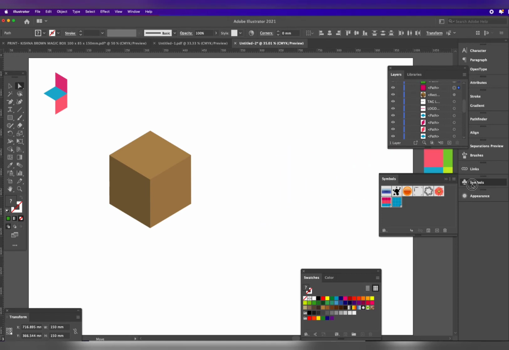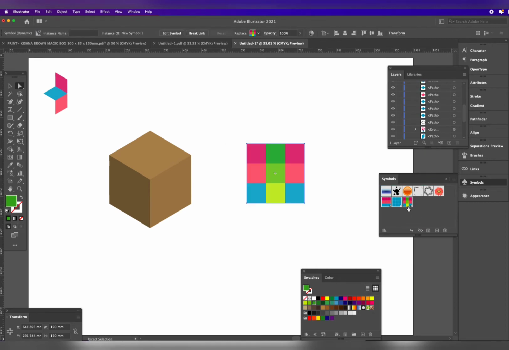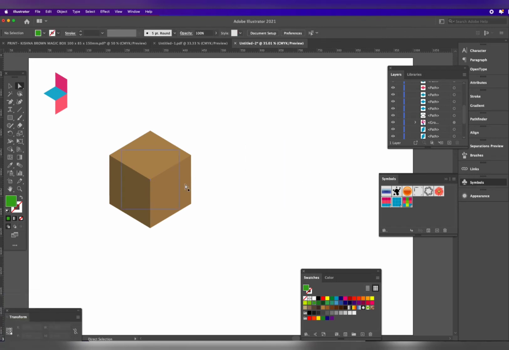Now select the rectangle and drag it into symbol. Select the rectangle, select symbol and press here. The symbol can be given a different name.